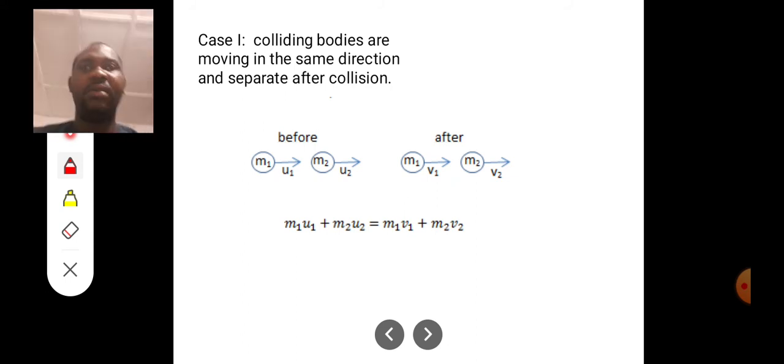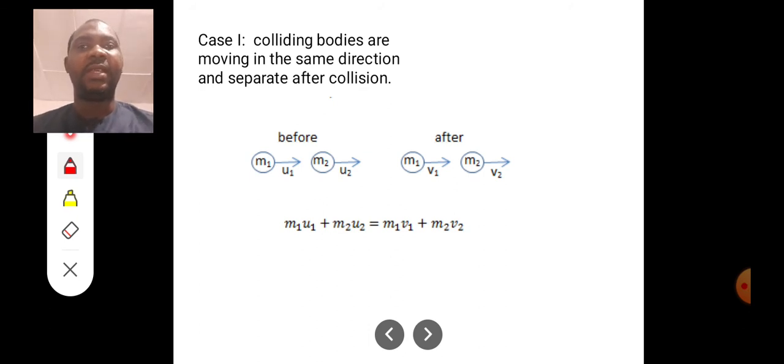Here, case 1, colliding bodies are moving in the same direction and they separate after collision. So, look at that. Before collision, you have m1, m2 with their initial velocities u1, u2. Then after collision, their velocities change to v1 and v2.